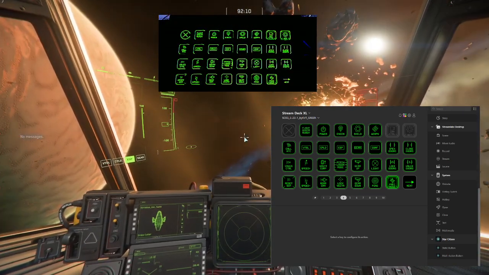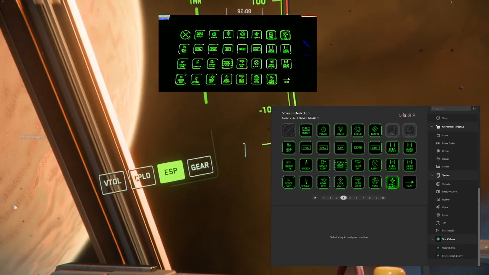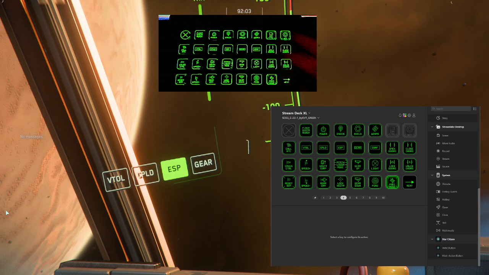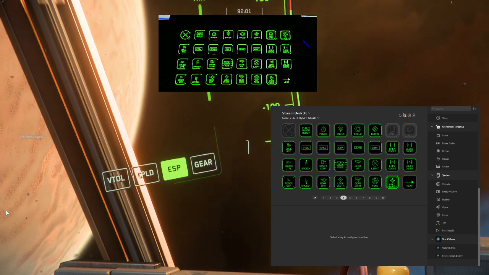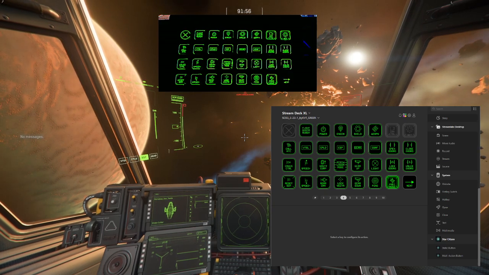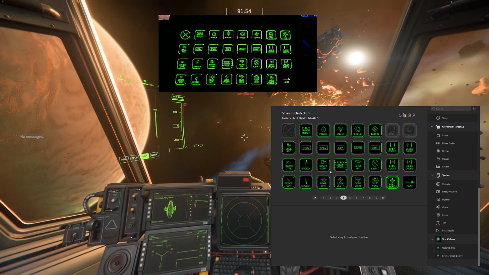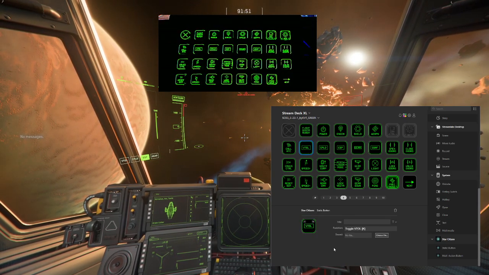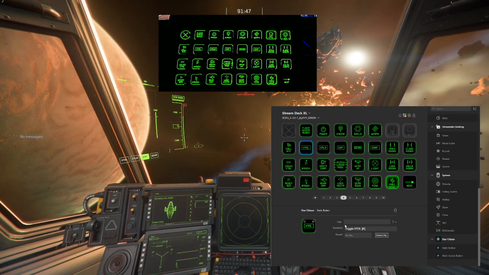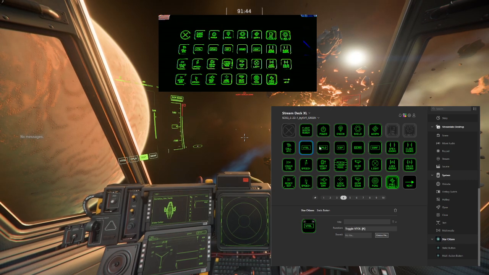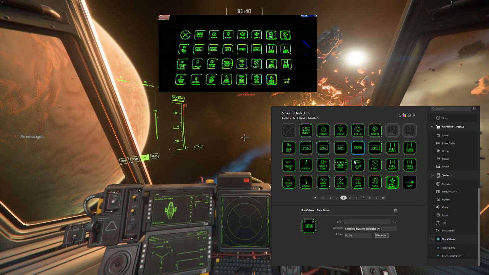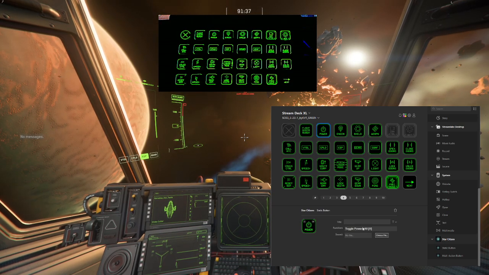But as you can see, if I try to press the ESP mode, nothing happens. The reason for that is that there is no keybind assigned in the game. Actually, we can see that in the Elgato Stream Deck software. If we look at the VTOL function, there is the correct function assigned to the button.